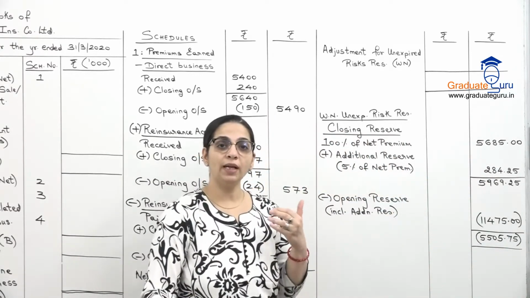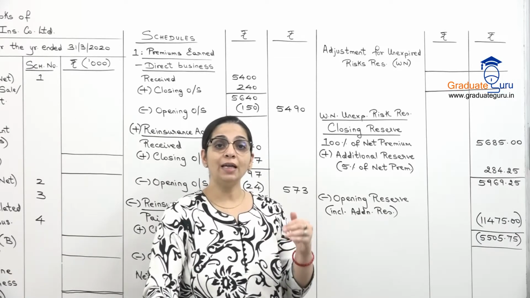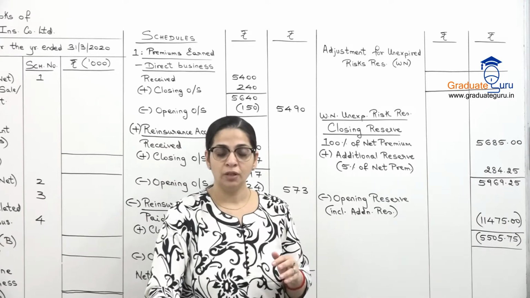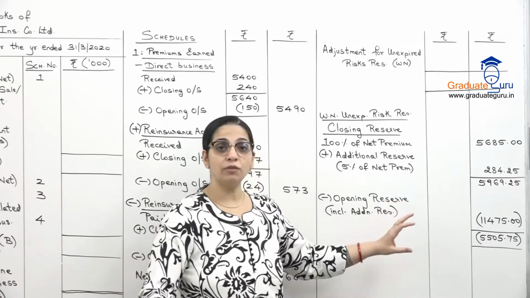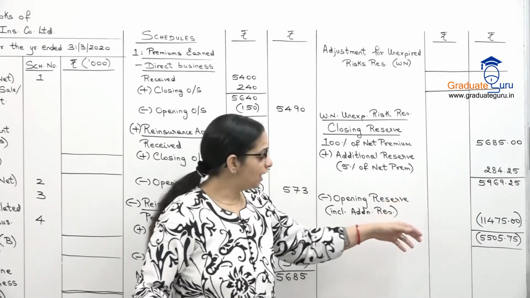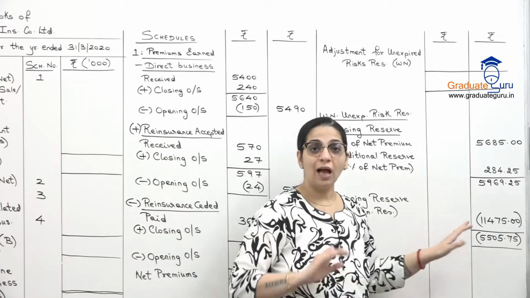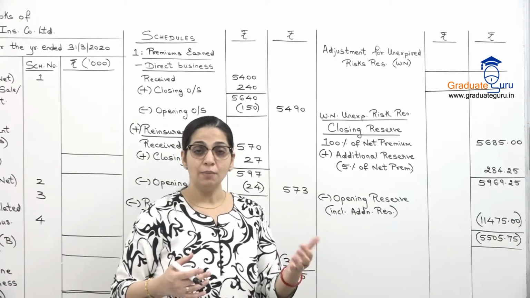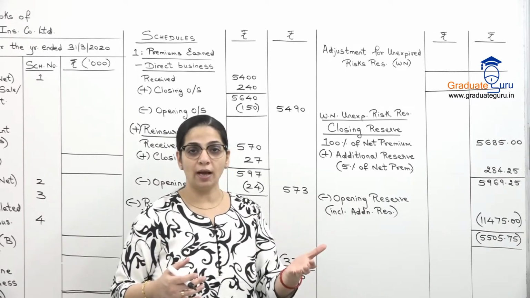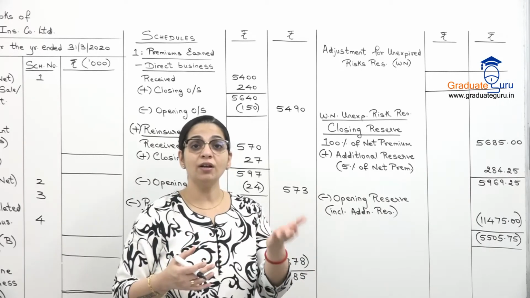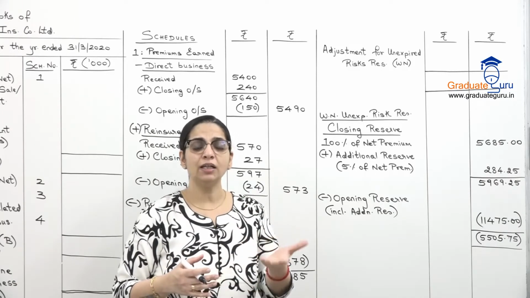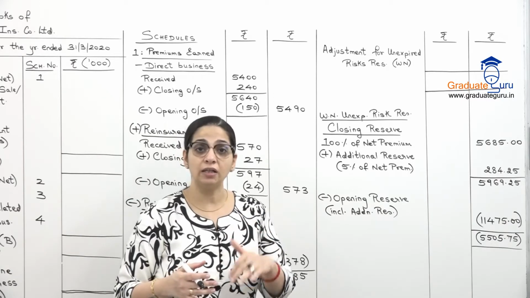Now what is the meaning of this? जो हमारा opening reserve है, it is already more than what we need on 31st March. So that means हमें इस reserve को reverse करना है. ये जो extra amount है, I'm going to reverse it. मैंने last year इसे expense treat किया था, but it was additional, ज़्यादा हो गया है. So this year I will reverse it. So जब हम reserve को reverse करते हैं, it indirectly becomes our income.